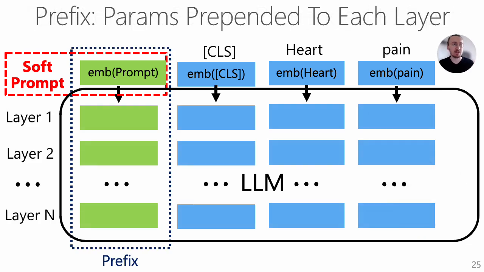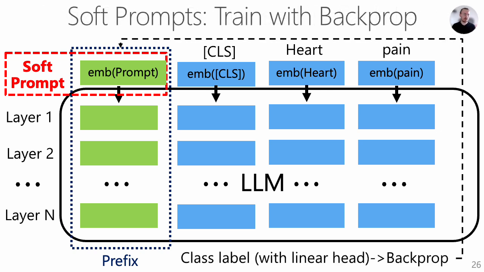Similarly to soft prompt tuning, you can also do prefix tuning. Prefix tuning, apart from being prepended to the input, can also be prepended to every attention layer in the LLM. So in principle, prefix further extends the number of parameters that can be used for solving a given downstream task. And here we want to train the soft prompt to give us the sentiment of a given patient state.